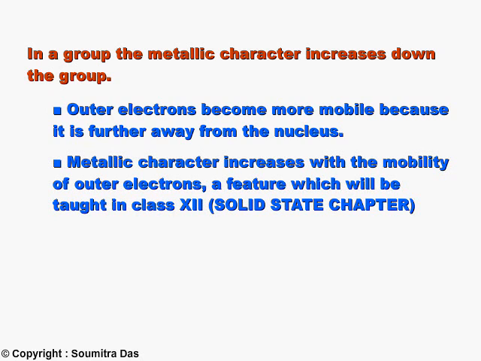In a particular group, the metallic character increases down the group because obviously the outer electrons get to be more and more mobile due to increasing distance from the nucleus.